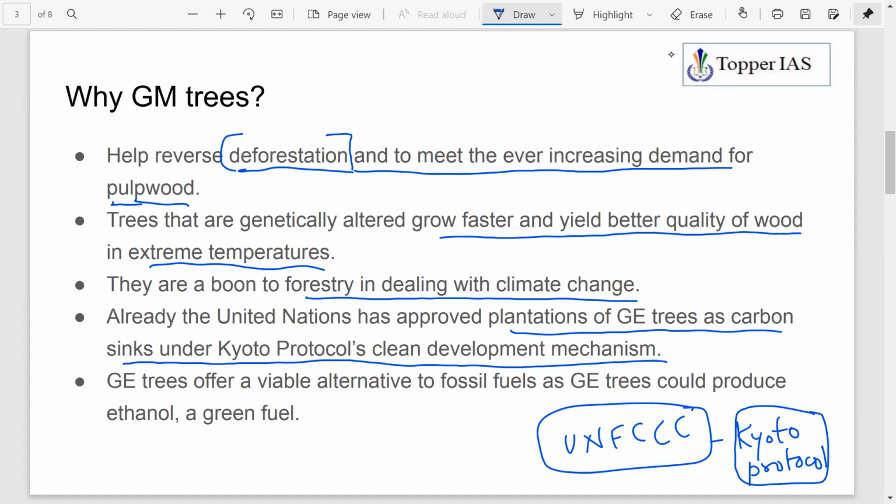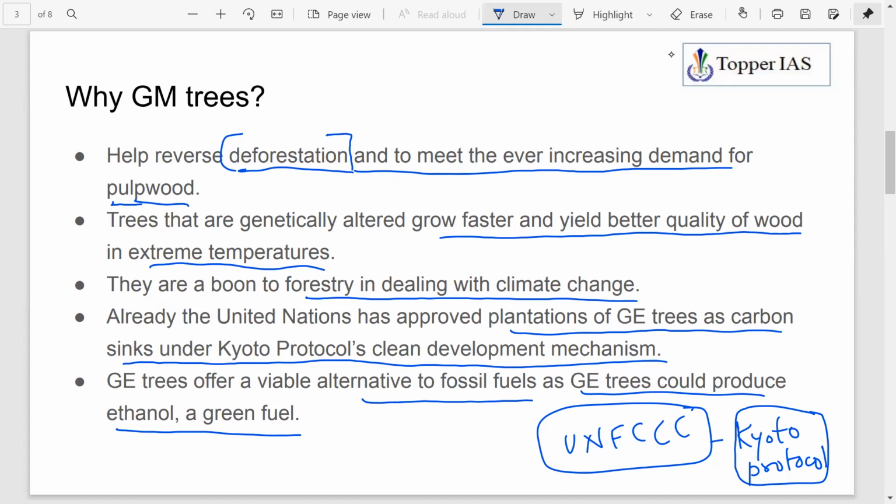And one more benefit of GM trees: it is said that they offer a viable alternative to fossil fuels. How? Because GE trees could produce ethanol, a green fuel. There is already a stress on biofuels worldwide. Why are we going for biofuels? Because renewable energy is a thrust.